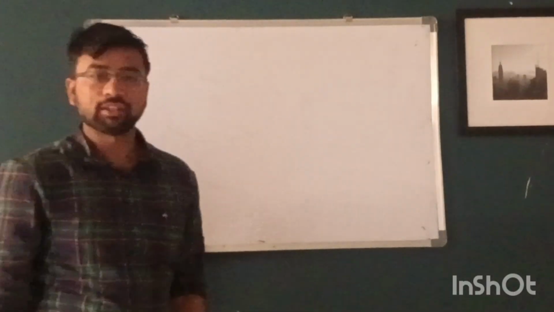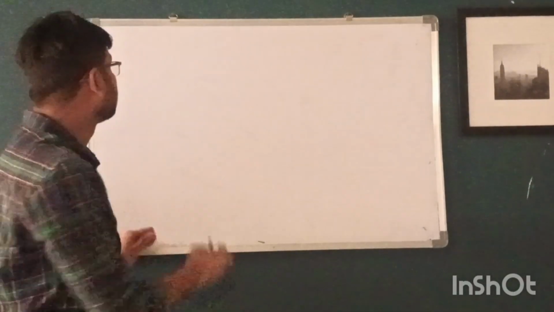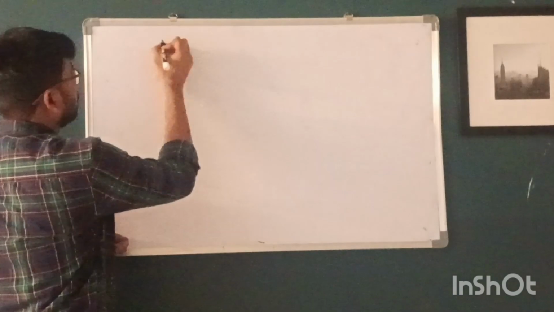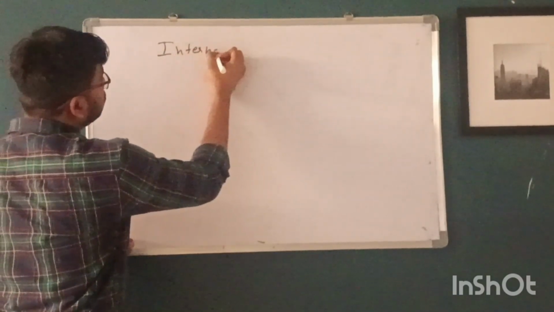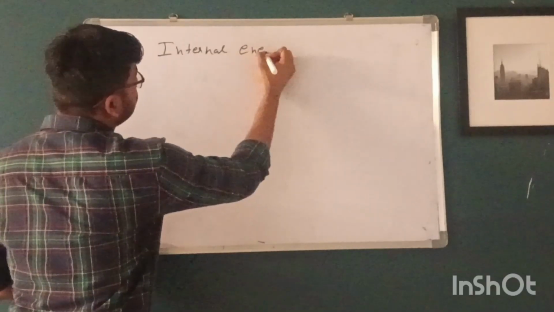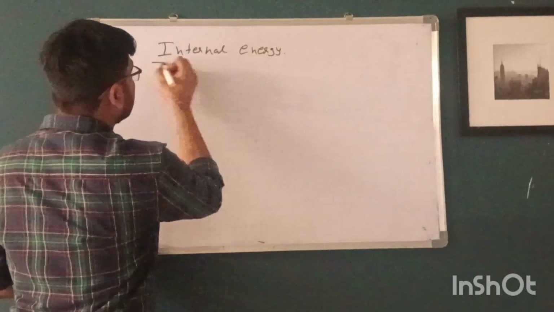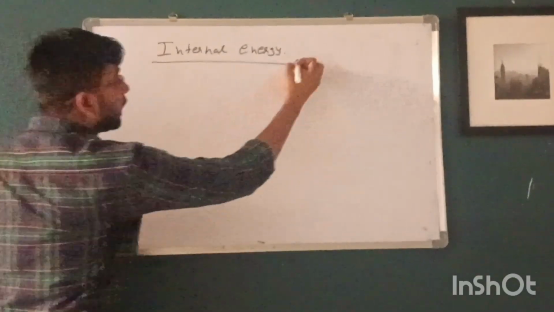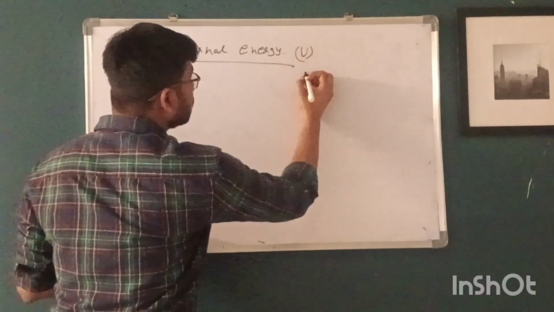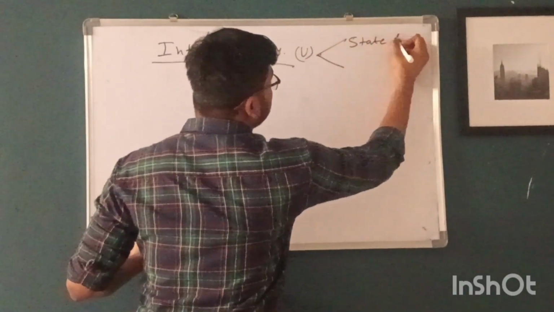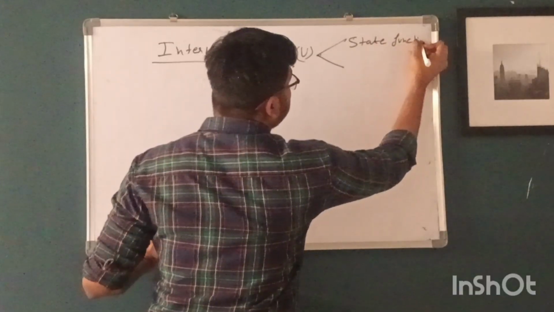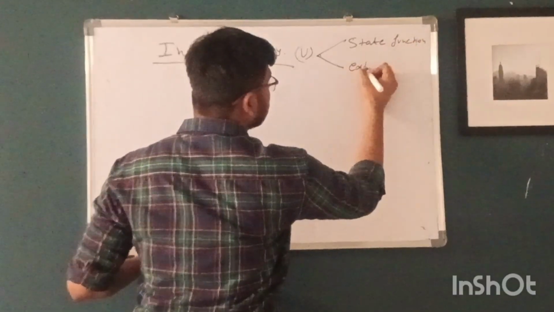Next, we will see the internal energy. What is internal energy? Internal energy is denoted by capital U, and this is a state function. And this is an extensive property.